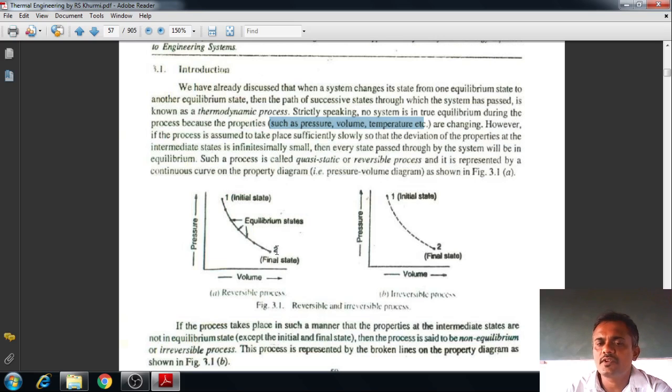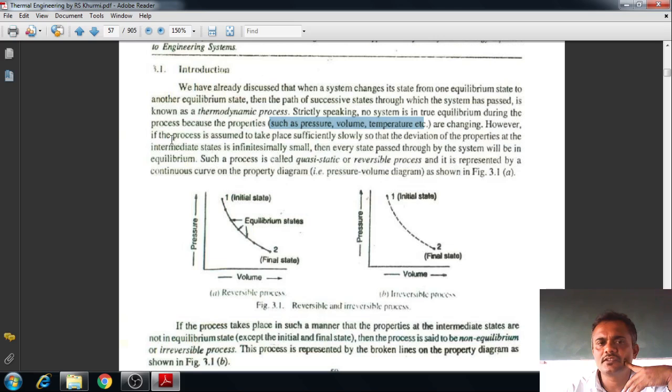Okay, in the same way, during the returning of the piston from 2 to 1, if the same path is followed by the system, then it is called a reversible process. Reversible process means if the system is following the same path through which it has passed, then it is called a reversible process.